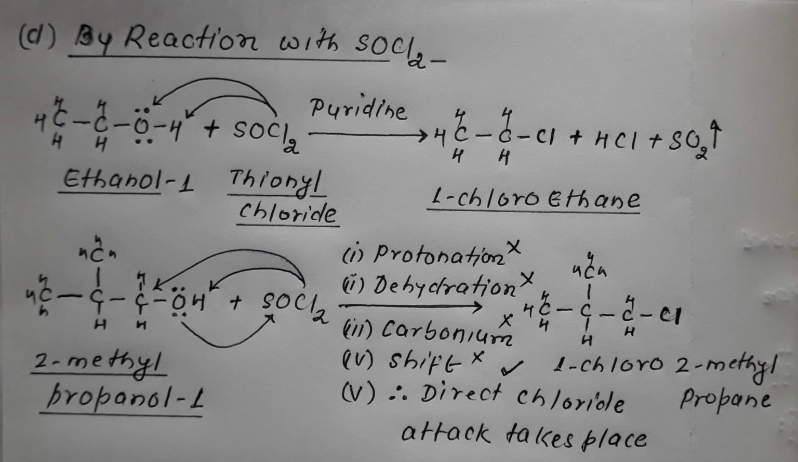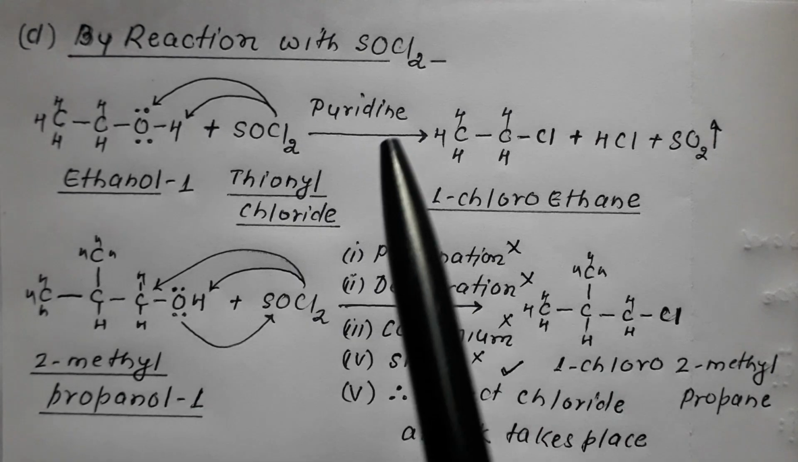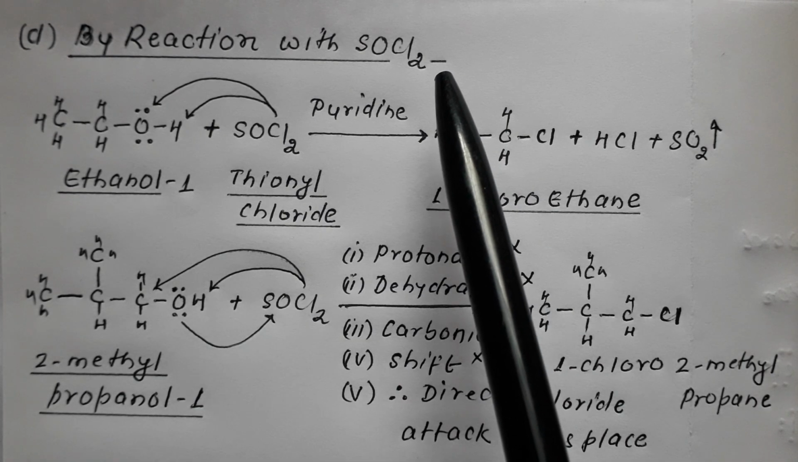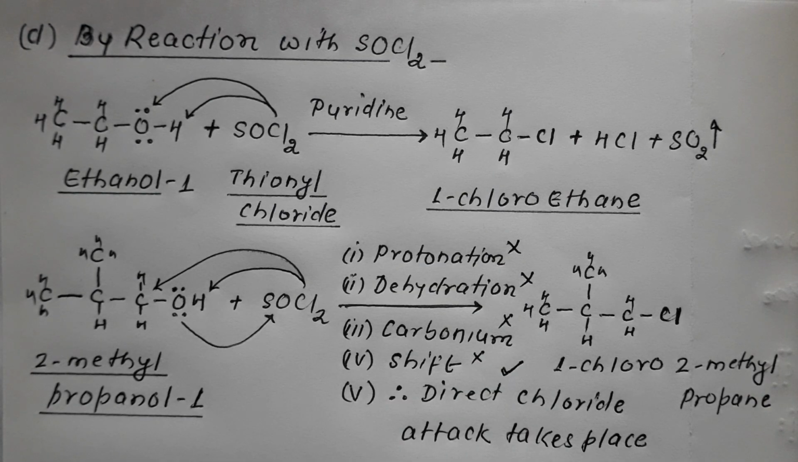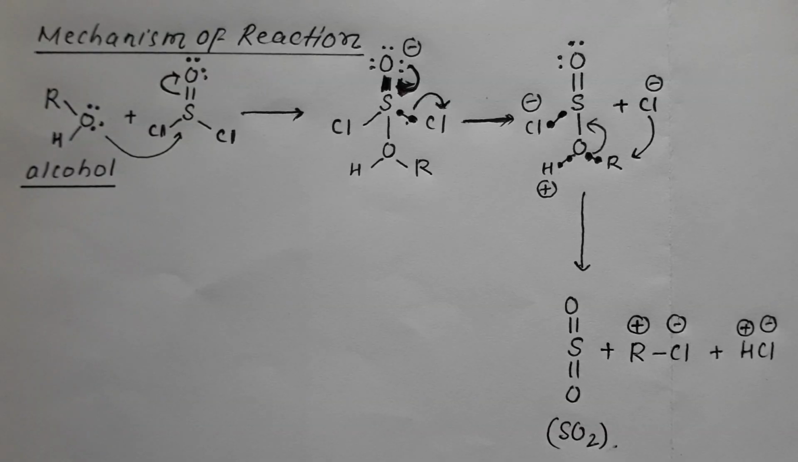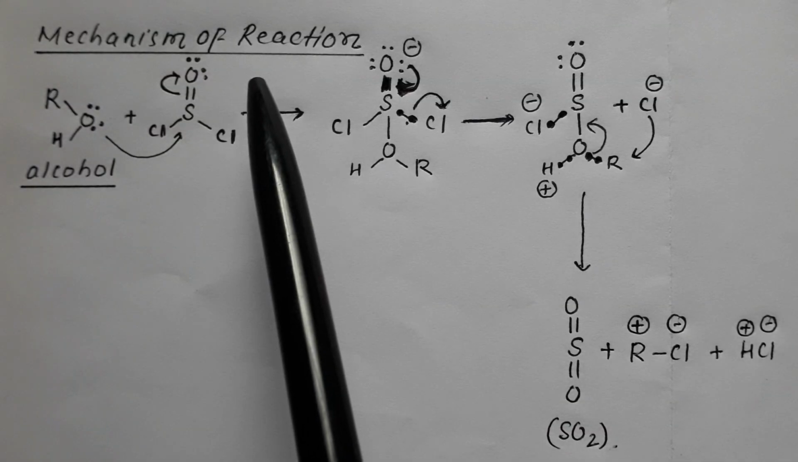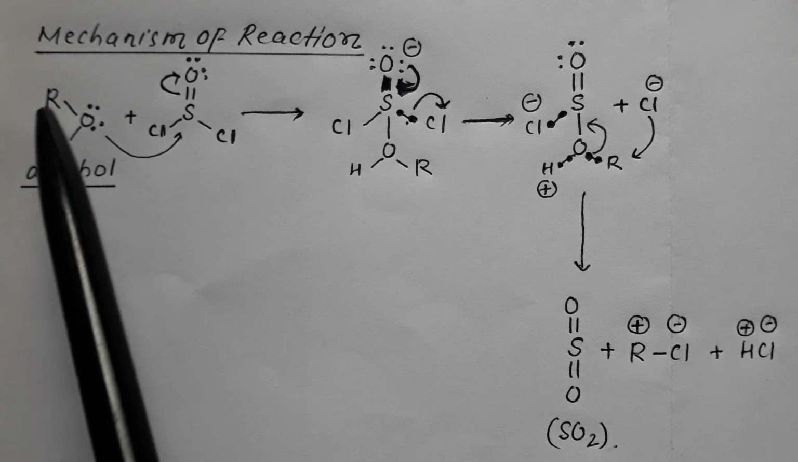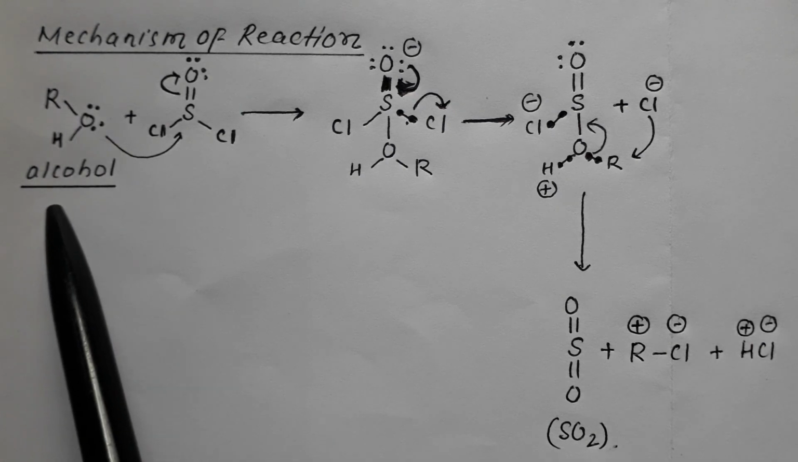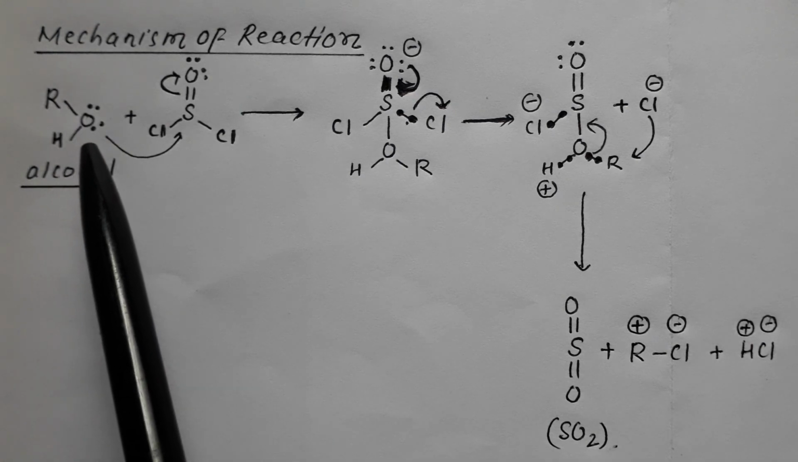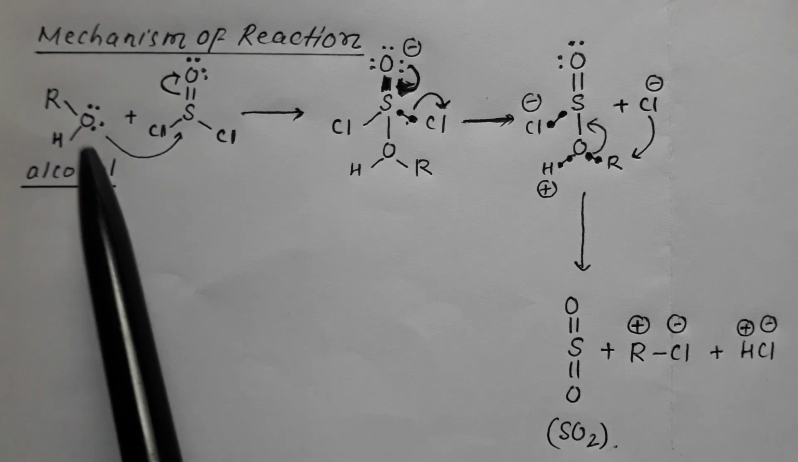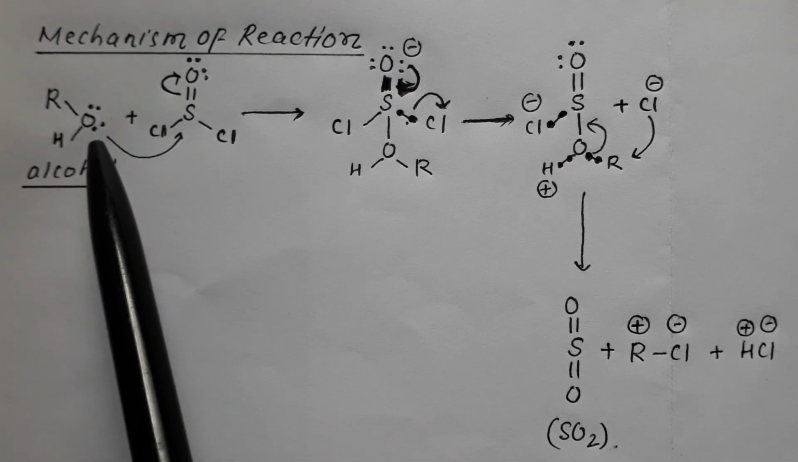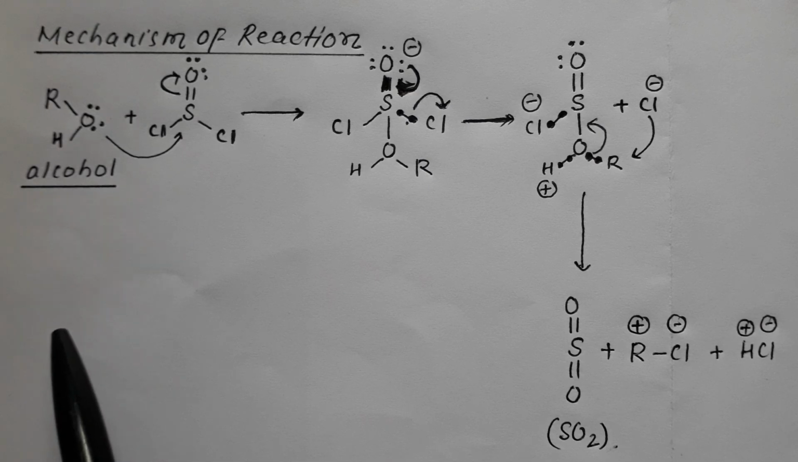So the mechanism in case of HX, HCl, HBr, HI is quite different, but the mechanism with PCl5, the mechanism with PCl3, the mechanism with SOCl2 is quite different. So let us deal with the mechanism of this reaction. In ROH, the alcohol, which is the principal molecule, the oxygen contains 2 lone pairs, so it behaves as a Lewis base.